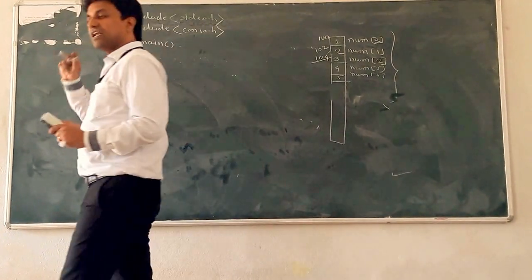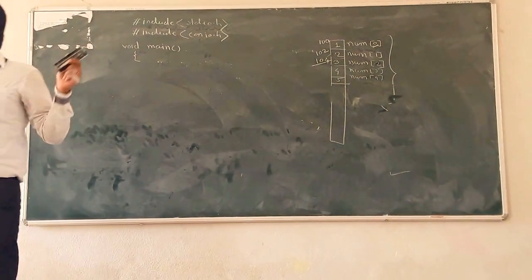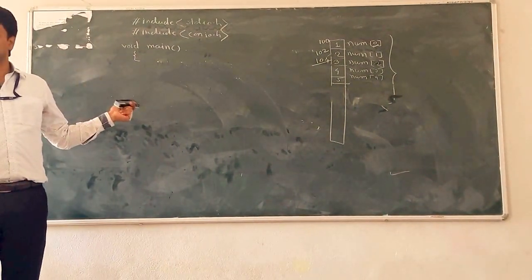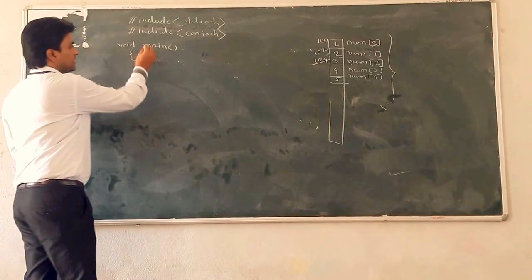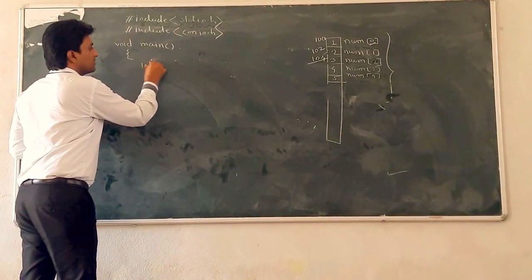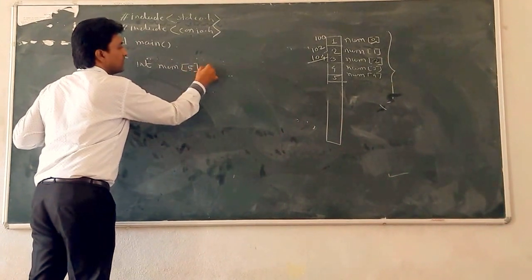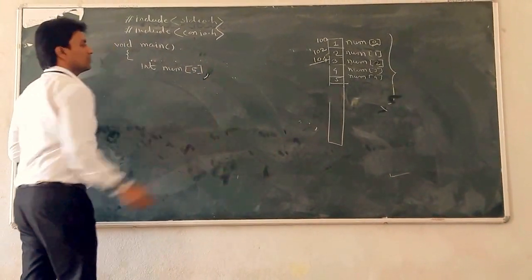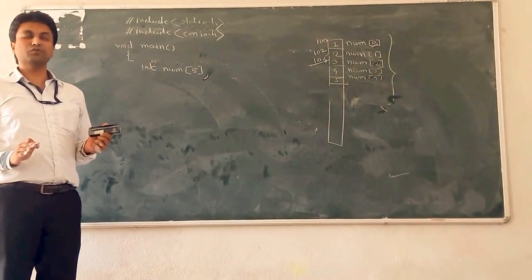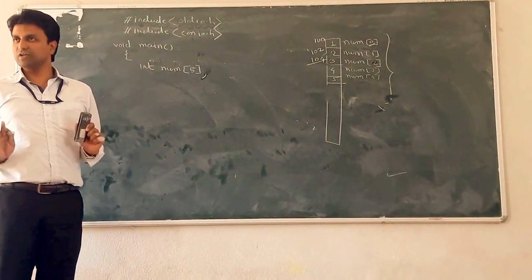These are already written by the developer. Next, declare the array: int num, and what is the size of the array? 5, because we want to add 5 integer numbers only.